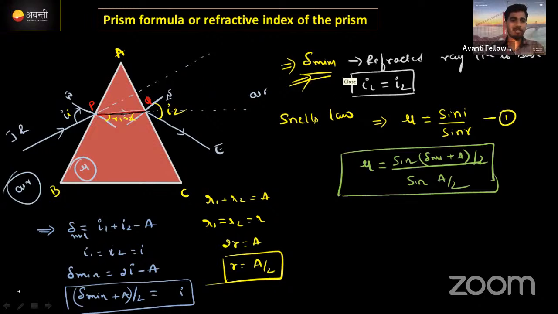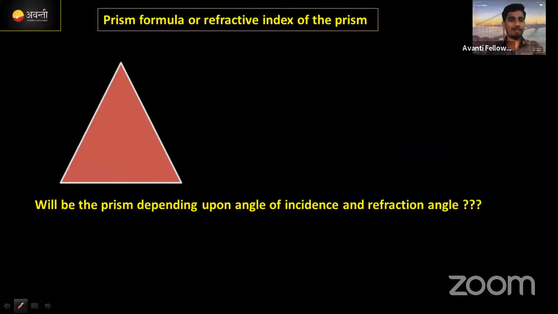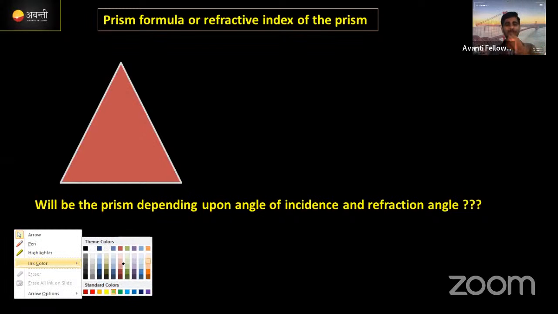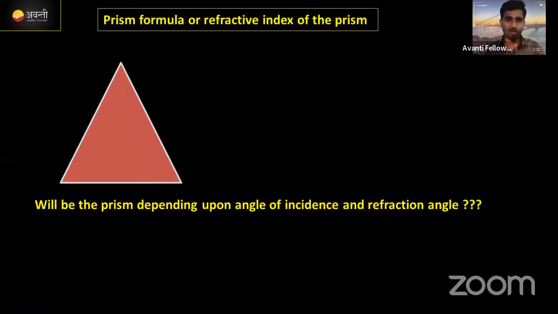It's fine. Okay, if it is understood we'll jump to the next concept. Next concept is that the prism formula and refractive index are done. I want to tell you one more point here. I ask you one question. This is the refractive index of the prism depending upon the angle of incidence and refraction angle. This is my question actually.